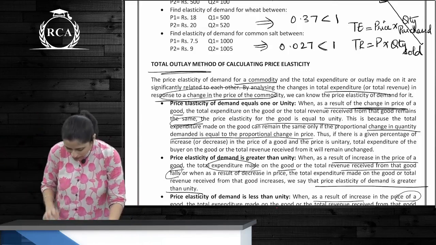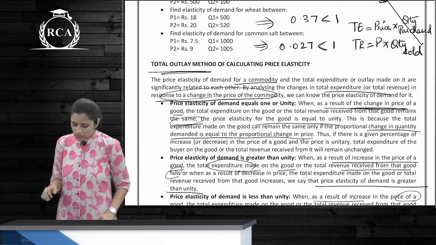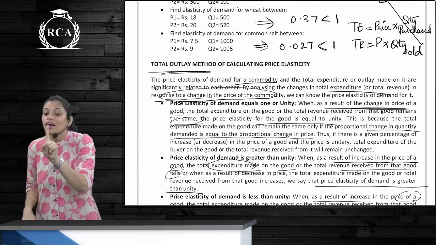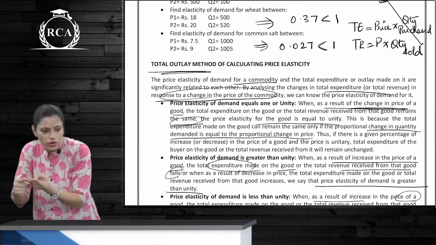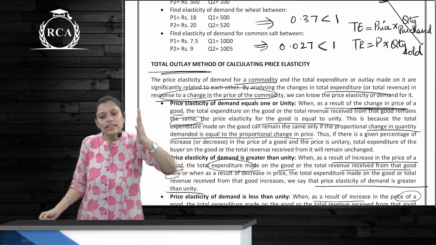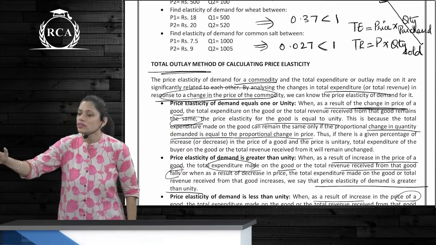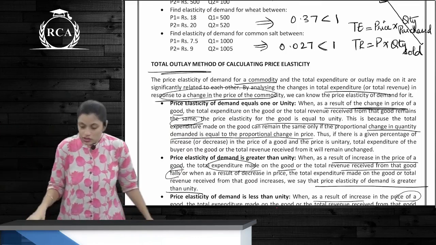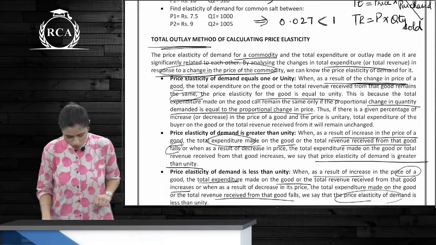Now first, in the case of price elasticity of demand equals 1 or unity, what does this mean? There is no change in total expenditure or total revenue with any change in price. Whether there is an increase in price or decrease in price, what stays the same? The expenditure or revenue remains the same. Okay? So what is your elasticity there? E is equal to 1, unity.